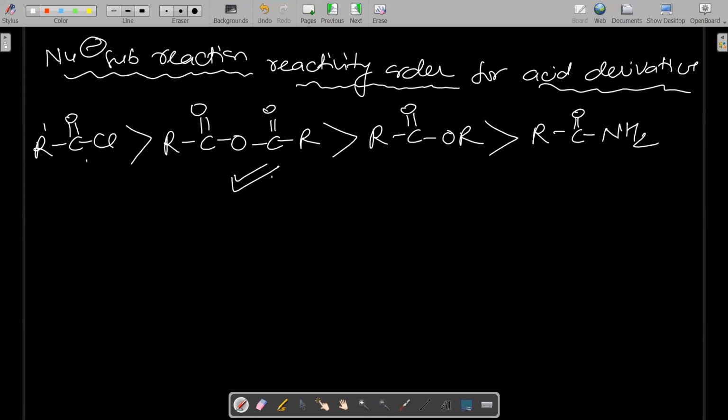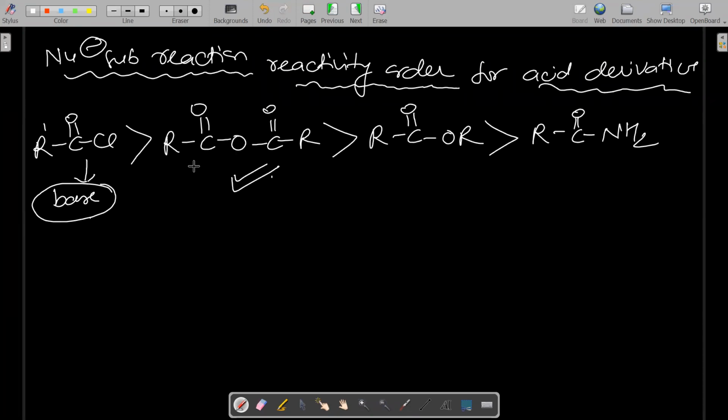First reason कि in this case we have to add base. The base is required to neutralize the HCl byproduct. While in this case nothing is required, no acid, no base is required. Secondly, acyl halide is very, very reactive. So due to high reactivity, sometimes the reaction occurs so fast that we get some other byproduct also. Sometimes we are not able to neutralize the HCl.